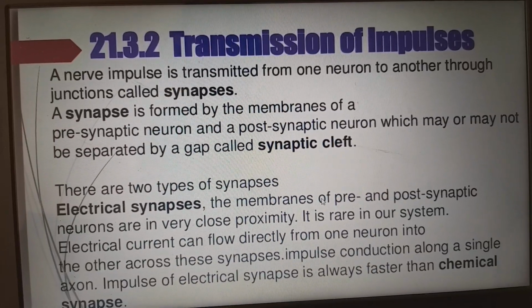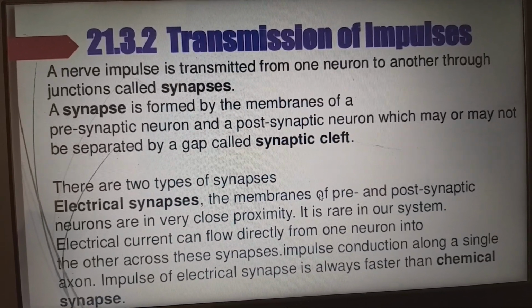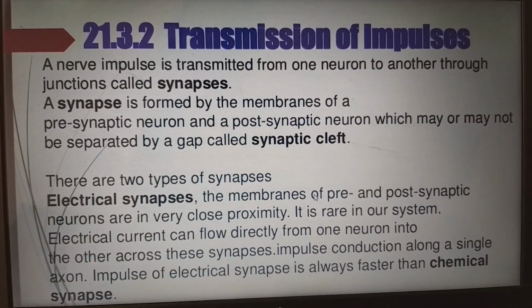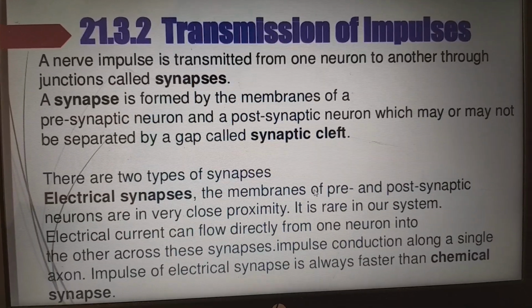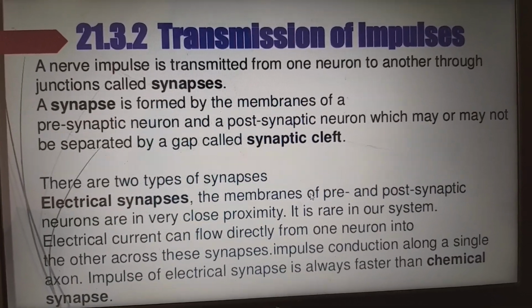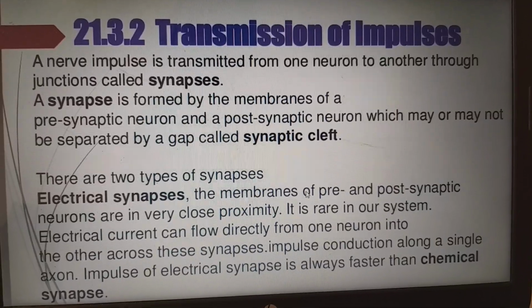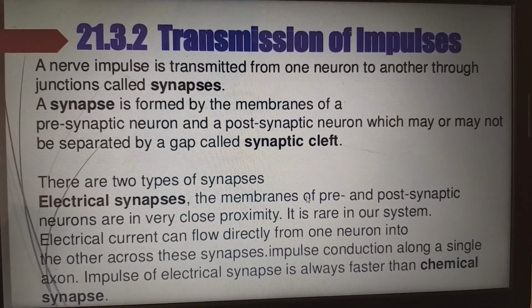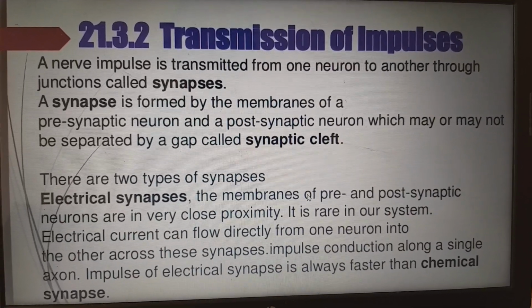Next, transmission of impulses. A nerve impulse is transmitted from one neuron to another neuron through junctions called synapses. Please check whether you have understood from this description. A synapse is formed by the membrane of the presynaptic neuron and the postsynaptic neuron, which may or may not be separated by a gap called the synaptic cleft. There are two types of synapses: electrical synapses and chemical synapses.